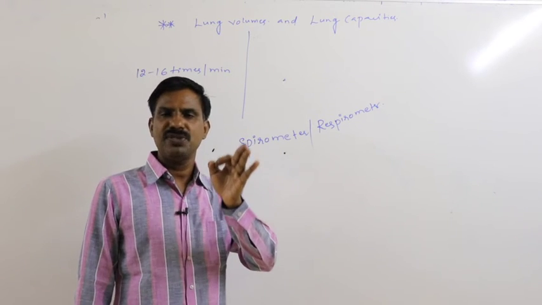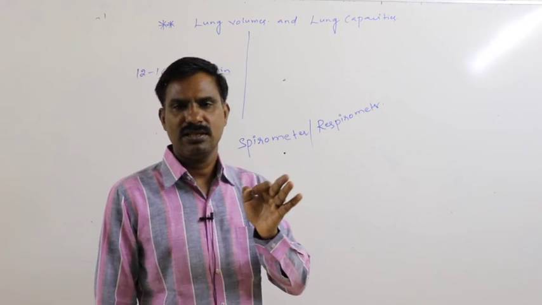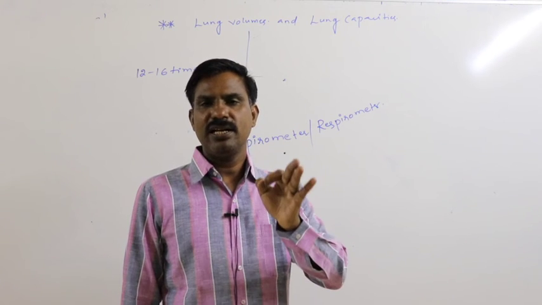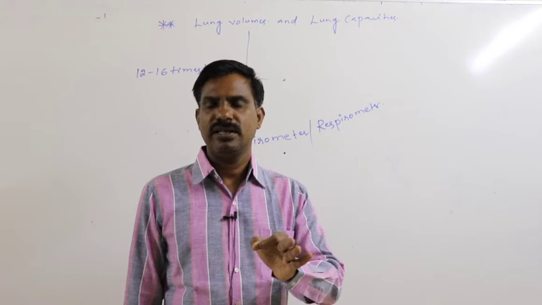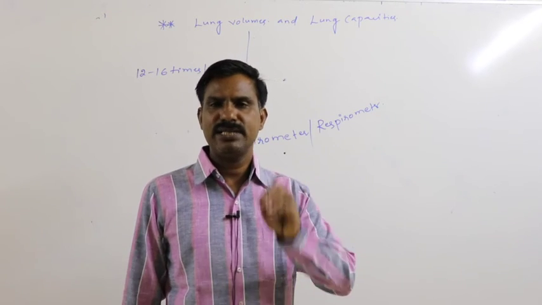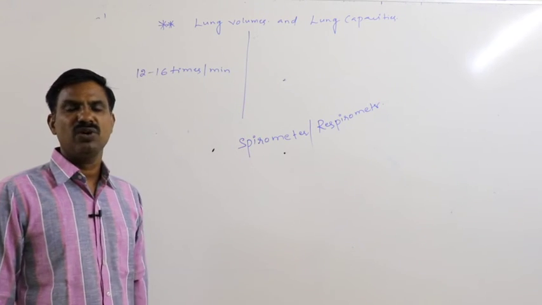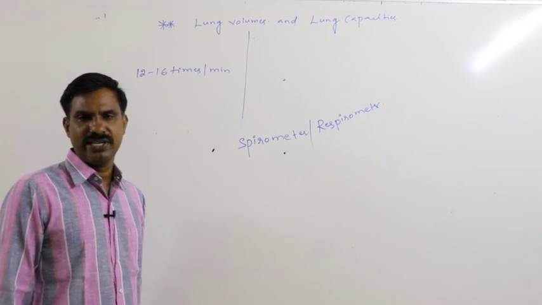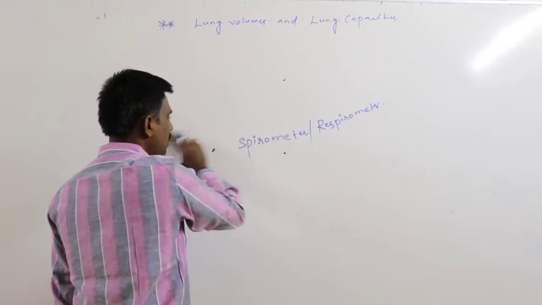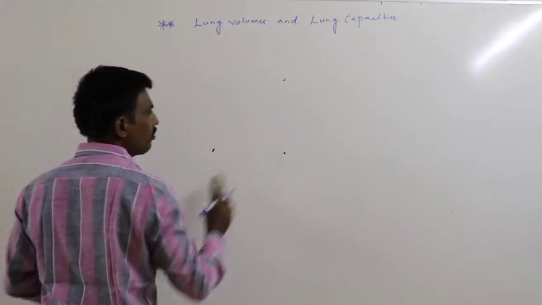These lung volumes are helpful to us to estimate the functional status of the lung of a person, how the lungs are working, whether any defect is there in the working of the lung, to diagnose that. The estimation of lung volumes is a lot useful to us here. Then what are the various types of lung volumes which may be measured by using this spirometer?